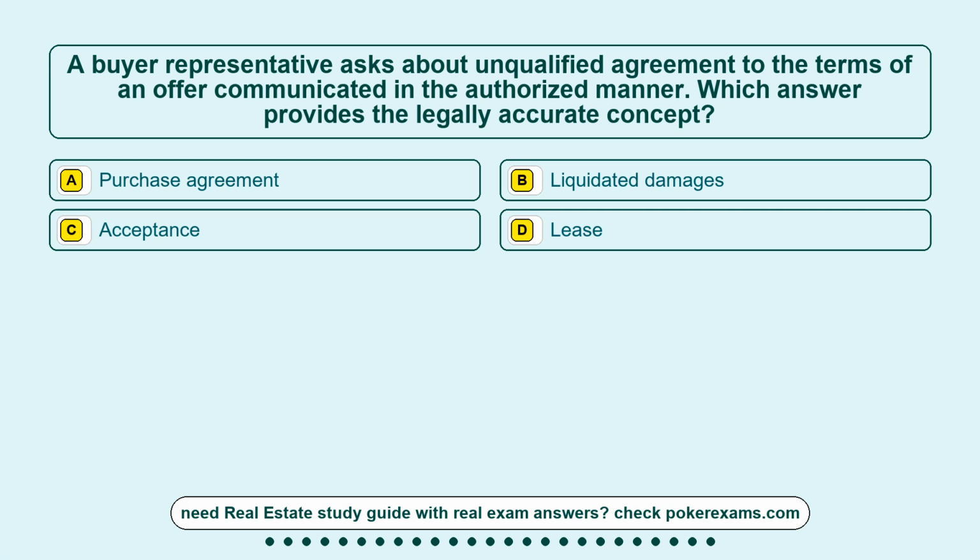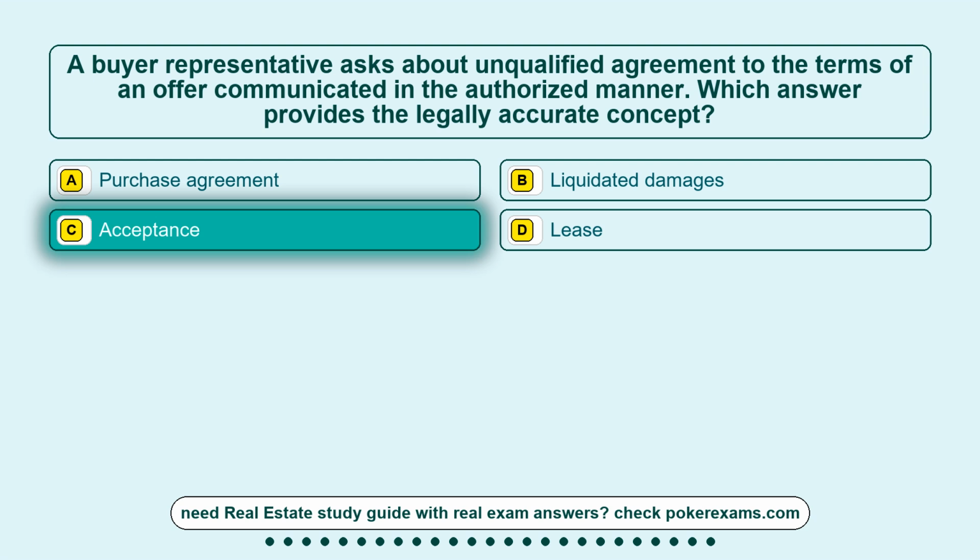Question 1. A buyer representative asks about unqualified agreement to the terms of an offer communicated in the authorized manner. Which answer provides the legally accurate concept? Option A, purchase agreement. Option B, liquidated damages. Option C, acceptance. Option D, lease. The correct answer is option C, acceptance.